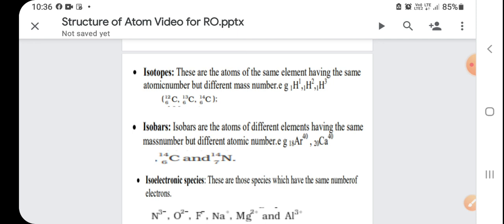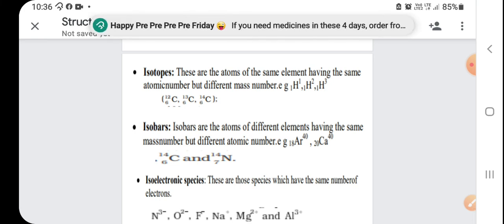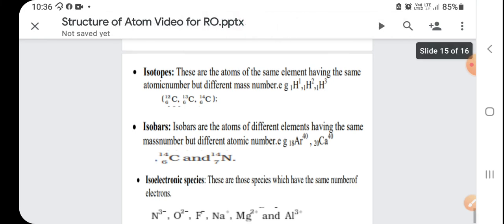Sodium has atomic number 11 but there is a plus charge, which means 1 electron is lost. Mg2+ and Al3+ also have 10 electrons. These are isoelectronic.